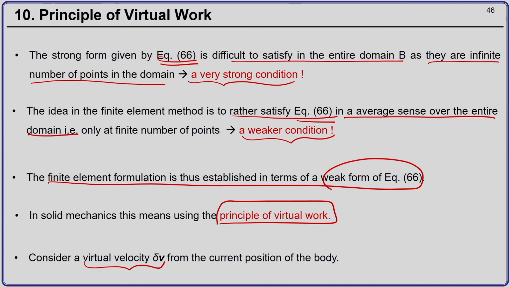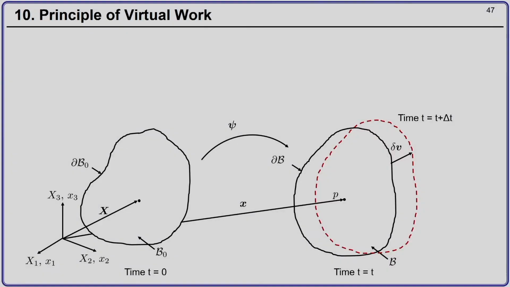So, consider a virtual velocity del v from the current position of the body. So, current position is time t. So, you have the body and the current position of the body is at time t, and that is where you want to satisfy your equilibrium equation. That is where your divergence of sigma plus b equal to 0, x belongs to B. So, that is where your equilibrium equation has to be satisfied.